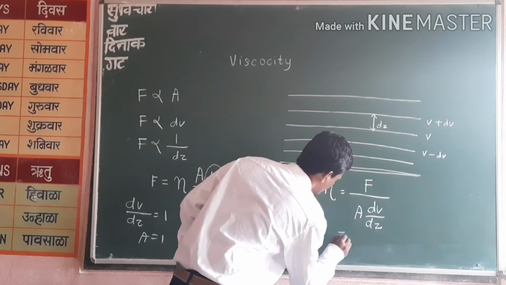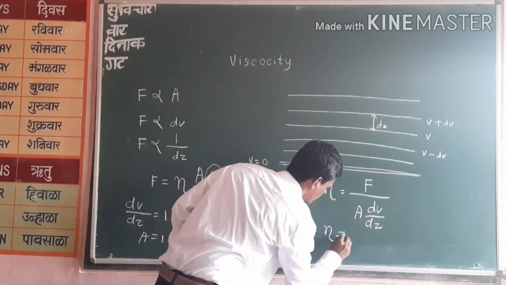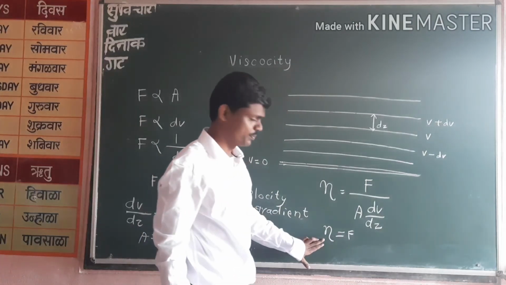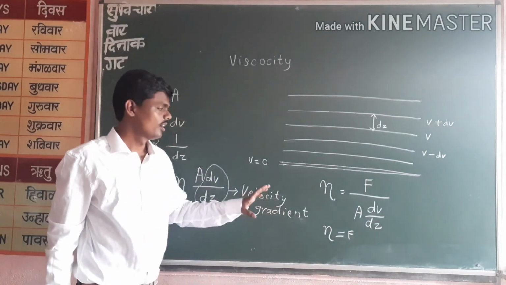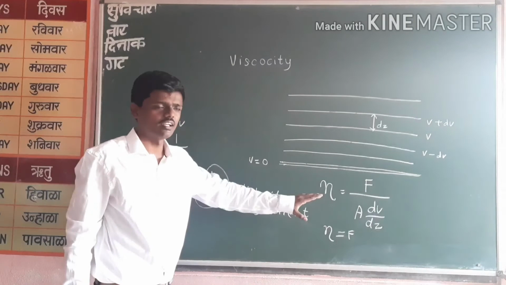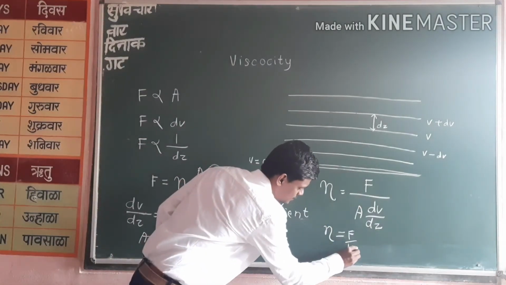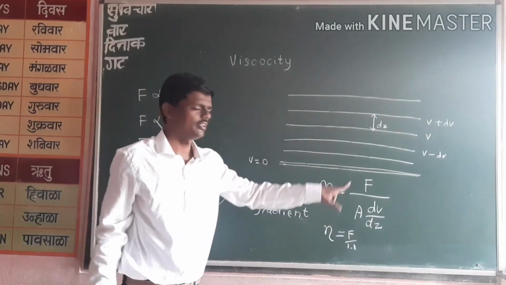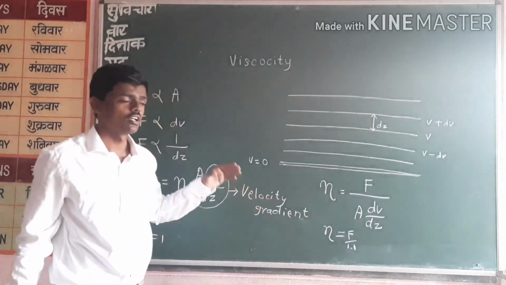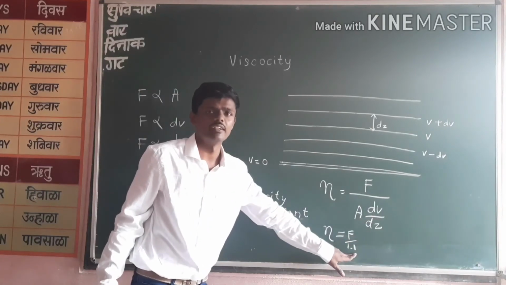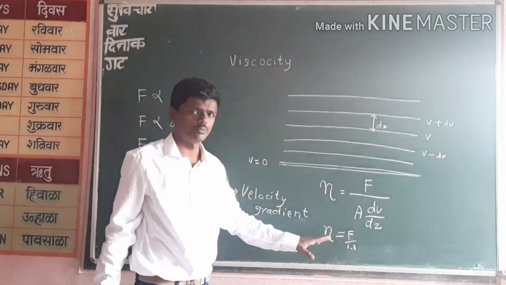So eta is equal to F. We can define the coefficient of viscosity as the viscous force per unit area, per unit velocity gradient.